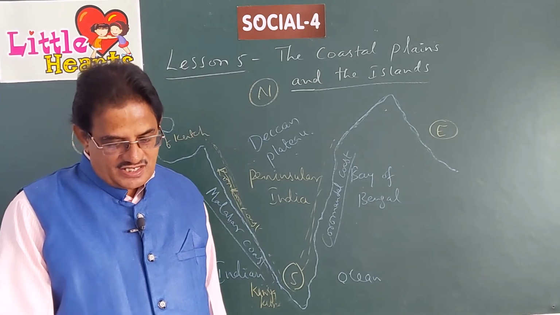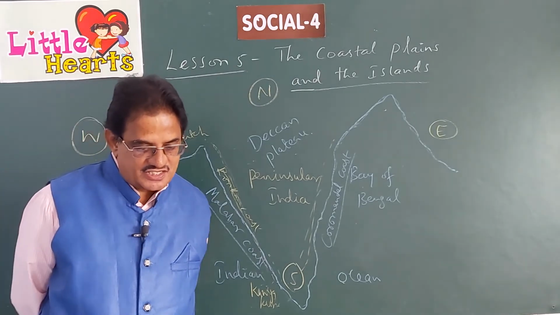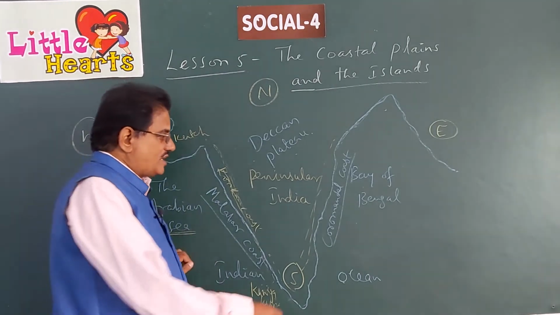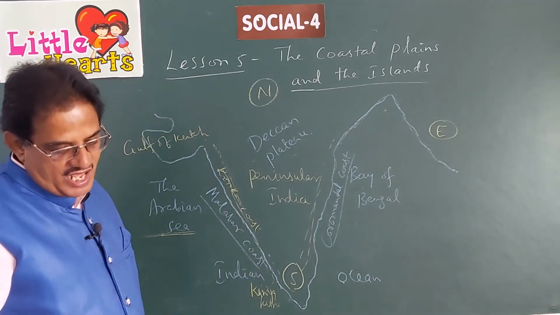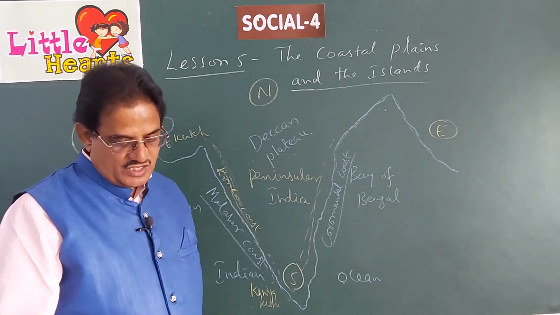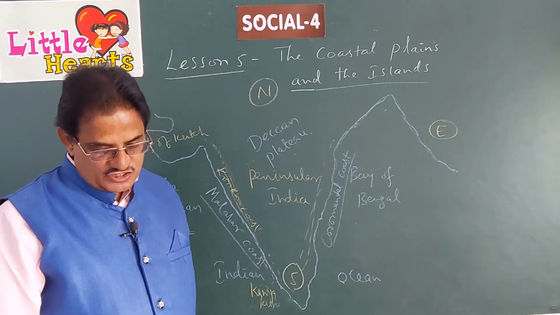The Mahanadi, the Krishna and the Godavari are the rivers which have their deltas along the eastern coastal plain. What are the important rivers which form a delta along the eastern coastal plains? The Mahanadi, the Krishna and the Godavari.